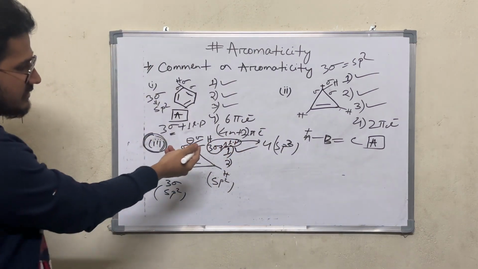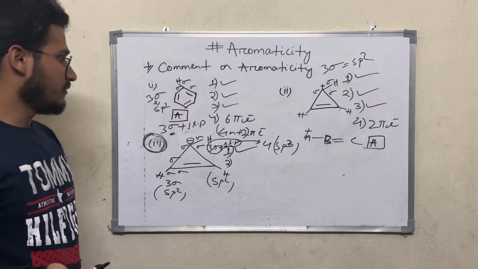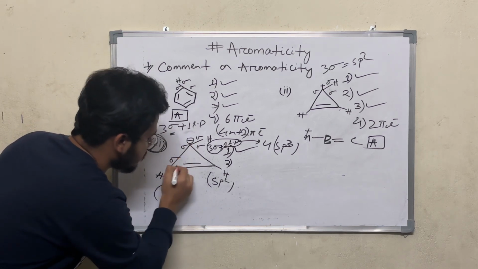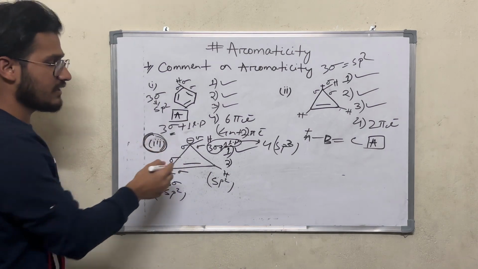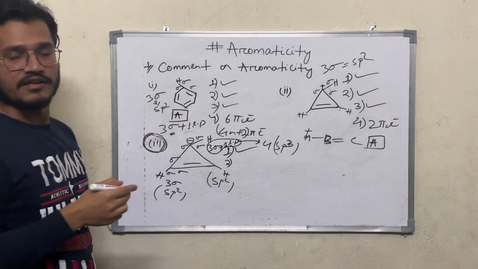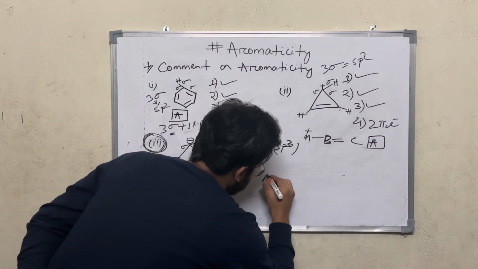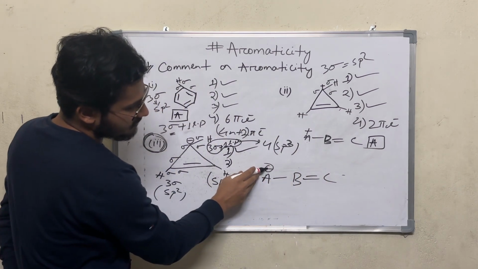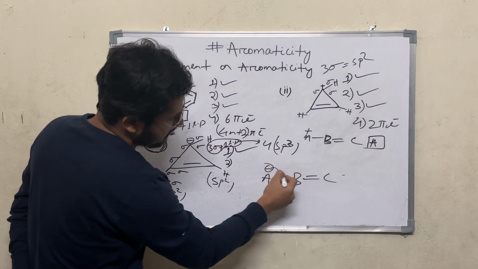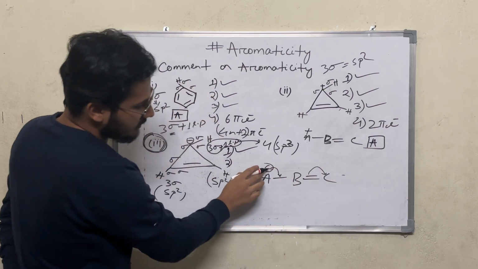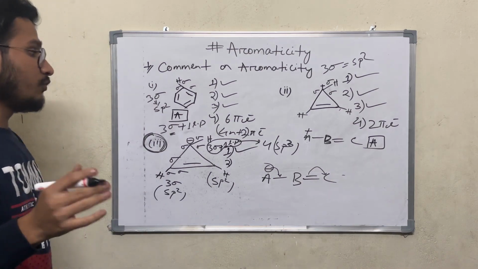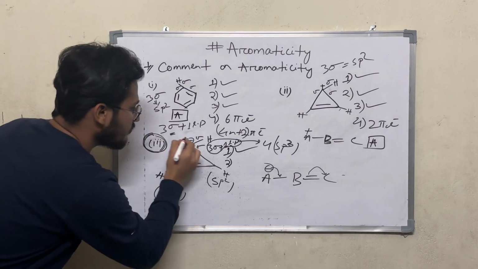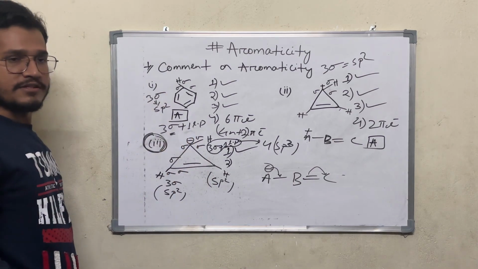If we are doing it like this, then the concept will be totally wrong, because here the negative charge is participating in the resonance. Whenever the negative charge is participating in the resonance, we are not going to consider it in the hybridization. For example, if there is A, B double bond C, and here is a negative charge. Whenever the negative charge is going to participate in resonance with this double bond, we are not going to consider this negative charge while calculating the hybridization.